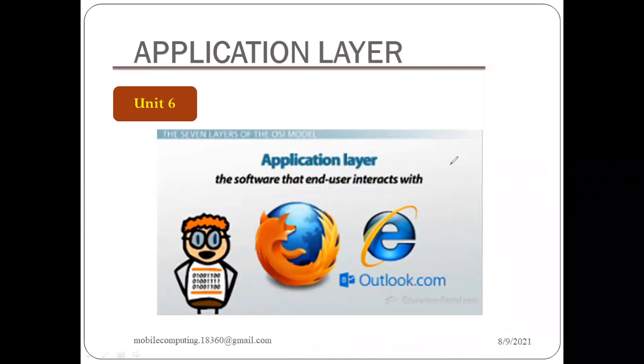Like HTTP is there, SMTP is there, Gmail services are there, and other protocols such as Telnet are there, right? So these are the protocols through which we interact or make use of their service, and that layer is the application layer, right? So this is basically end-to-end interaction, right?